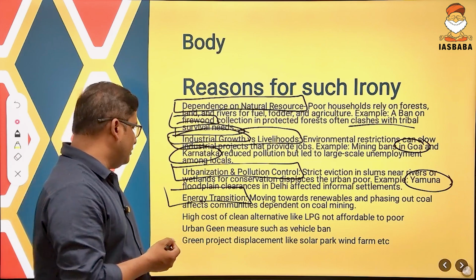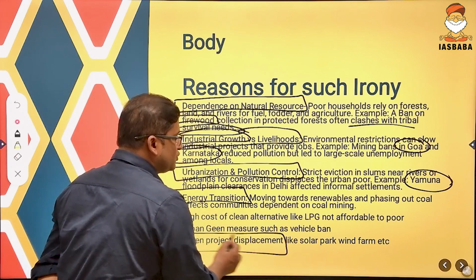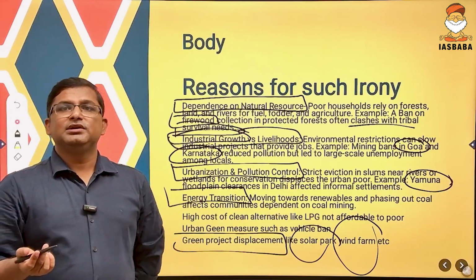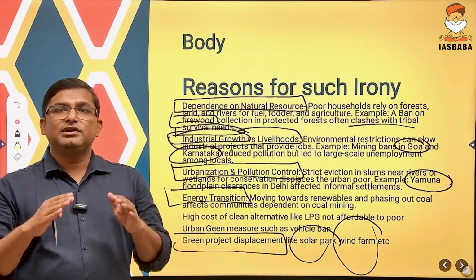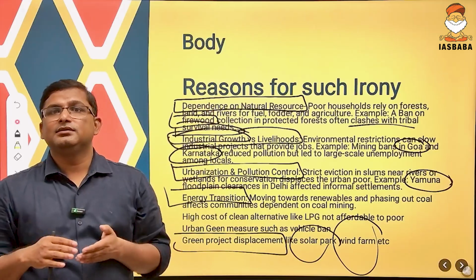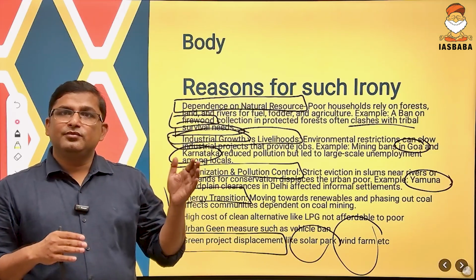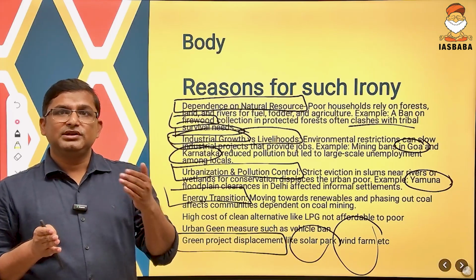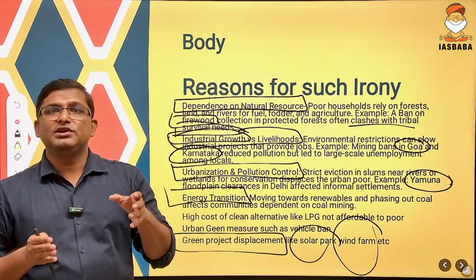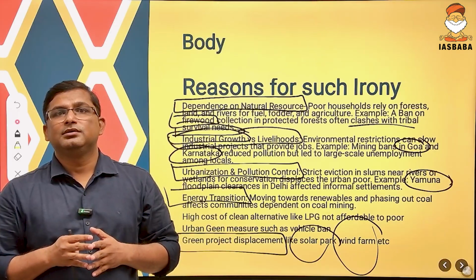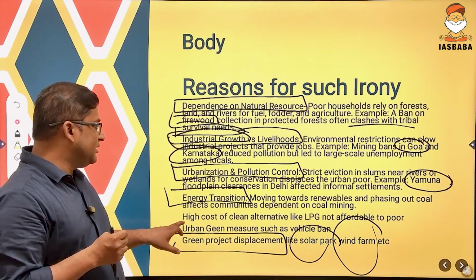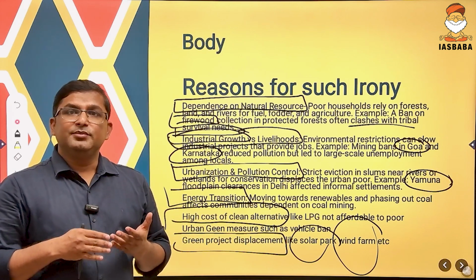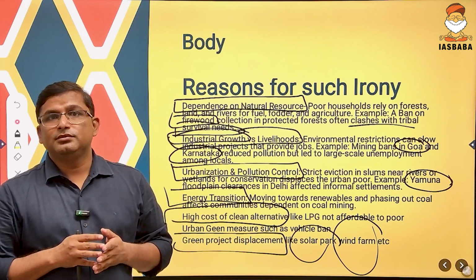For example, how? See, green energy project means what? Solar power project, wind farm project. So this solar power project or wind farm project will lead to the displacement of the people residing in that area. And if we are cutting down our coal production, this will reduce our population's opportunity to get employment. Another problem is the high cost of clean alternatives like LPG. The government is promoting LPG, but LPG is not affordable to the poor people.